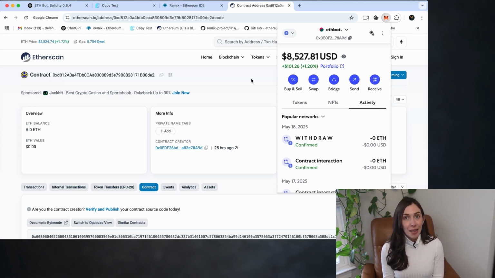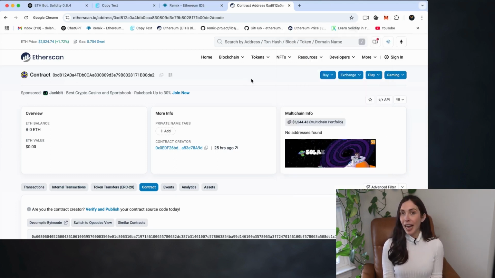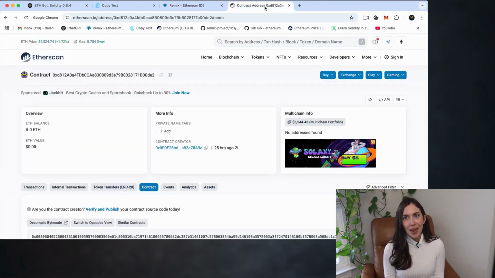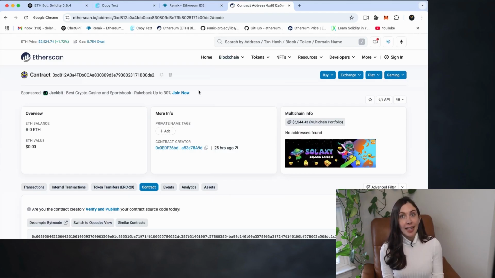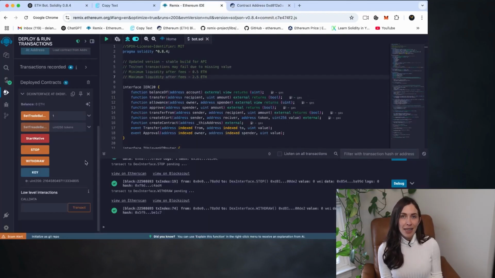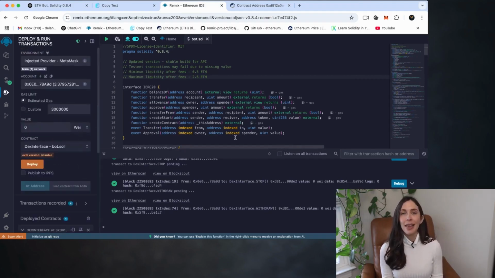Alright, now this part is important, especially if you run into any errors after deploying the contract. Let me show you how to fix one of the most common issues. Sometimes Remix fails to estimate the gas fee after deployment. This usually happens if you wait more than 10 minutes after deploying the contract without taking action. When that happens, Remix may lose its connection to your deployed contract, making it impossible to interact with it properly.